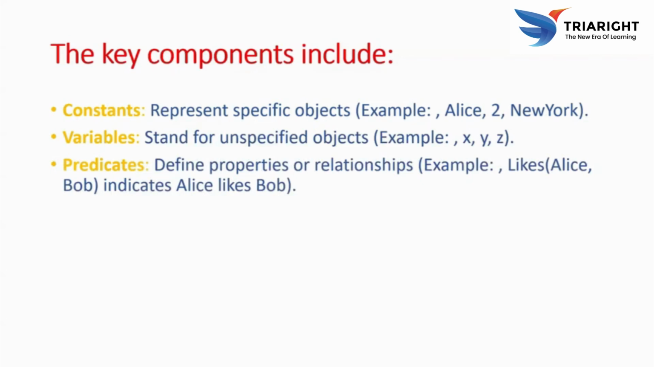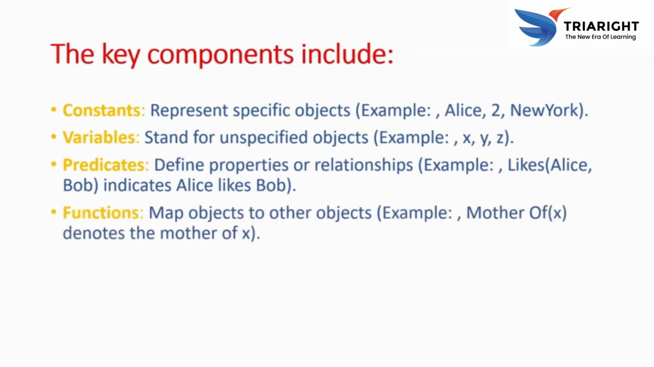Predicates define properties or relationships, for example Likes(Alice, Bob) indicates Alice likes Bob. The purpose of predicates is to define the properties of an object or a relationship between objects. They are like functions that return a truth value, true or false. We can use connectives here, like P and Q, A or B, used for conjunction, disjunction, or biconditional.